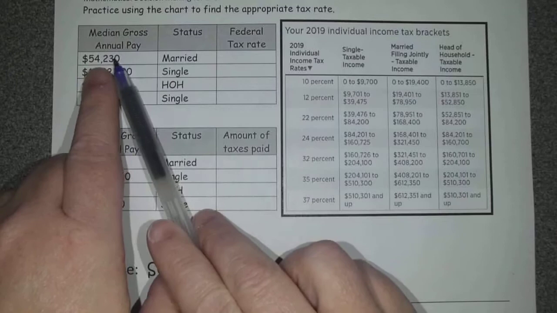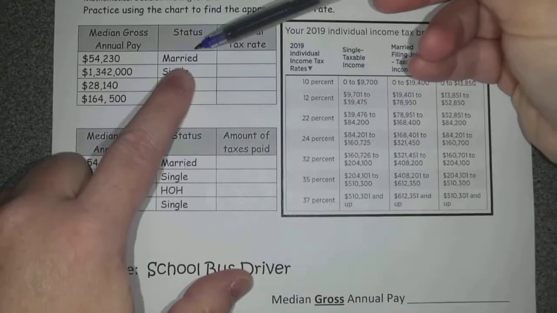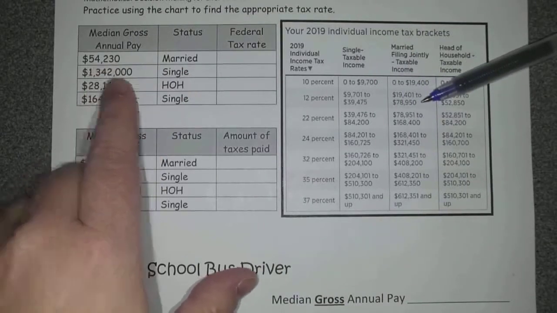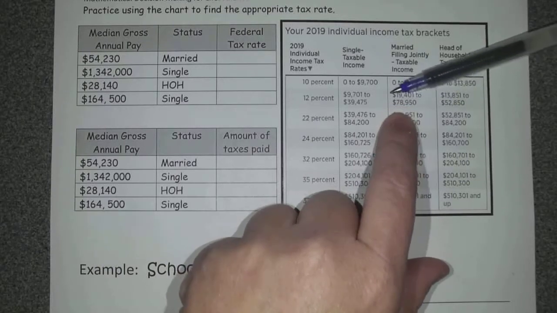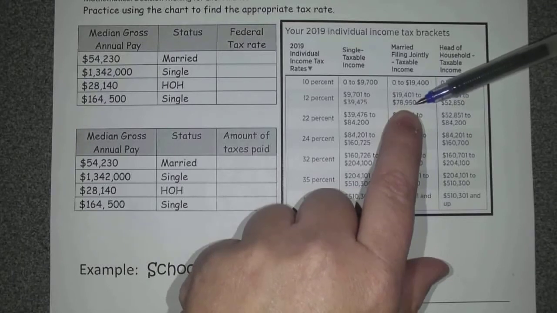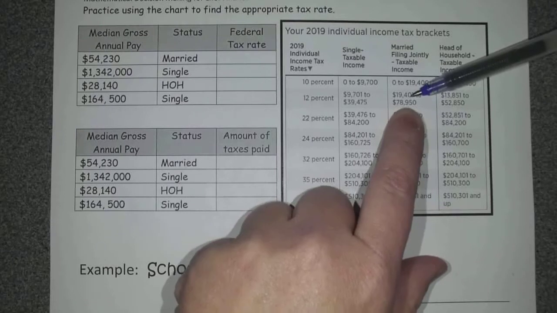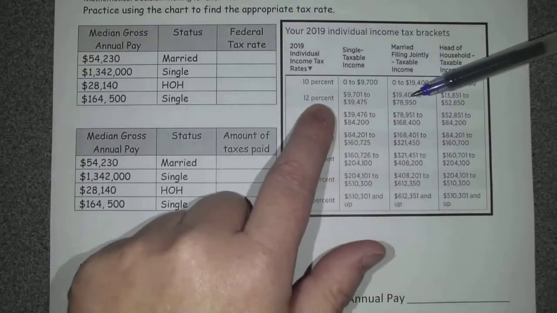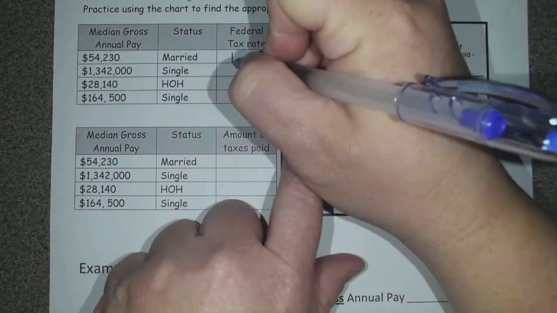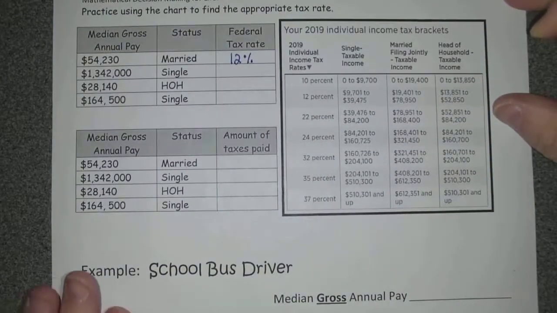So for instance, if you're at $54,230 and you're married, I'm going to be looking under the married one, and I'm going to go to where $54,200 would fit. $54,200 is between this 19,401 and this 78,950. Does everybody agree with me? It's in between those two numbers. So what percent of tax am I going to pay on my income? 12%. So this one says find the federal tax rate. So we're just going to write 12% over to the side right there.